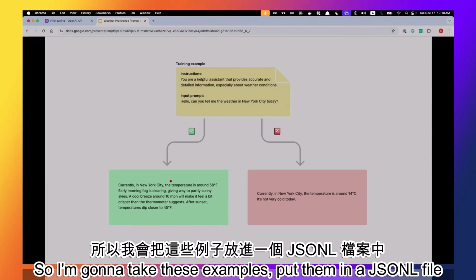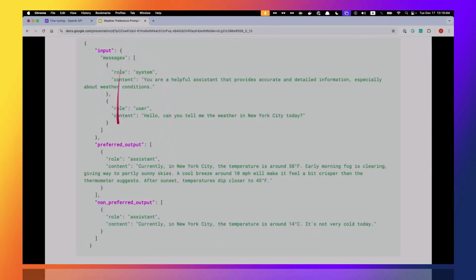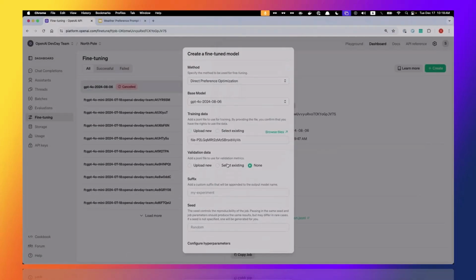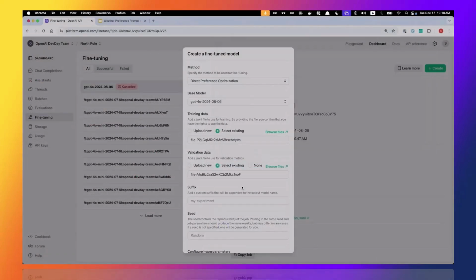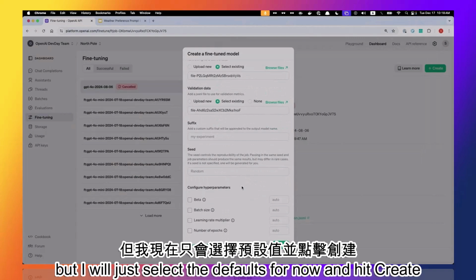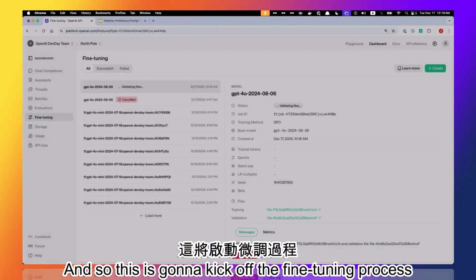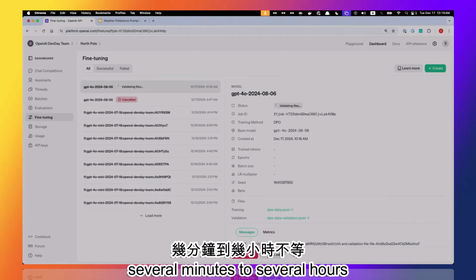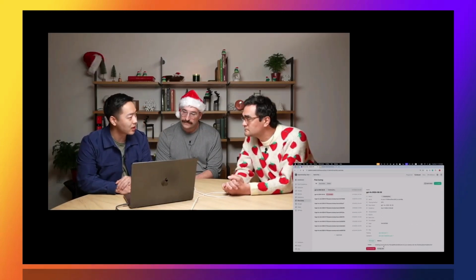So I'm going to take these examples, put them in a JSONL file, where each example is going to contain the input messages, the preferred output, and then also the non-preferred output. So I'll go ahead and upload the data now. And we also provide some hyperparameters to tune, but I will just select the defaults for now and hit create. And so this is going to kick off the fine-tuning process. Depending on the dataset size, this could take anywhere from several minutes to several hours. But once it's done, we should be able to sample from the model the same way we would any base model in our API.